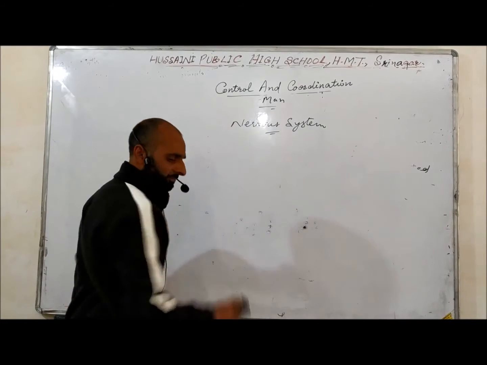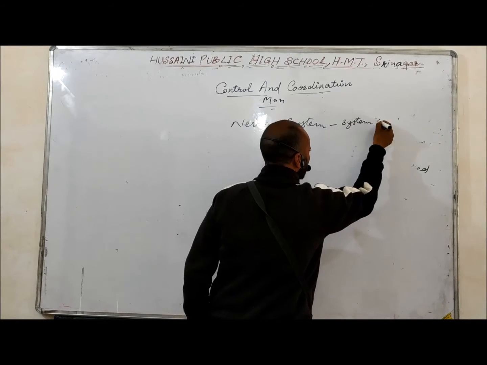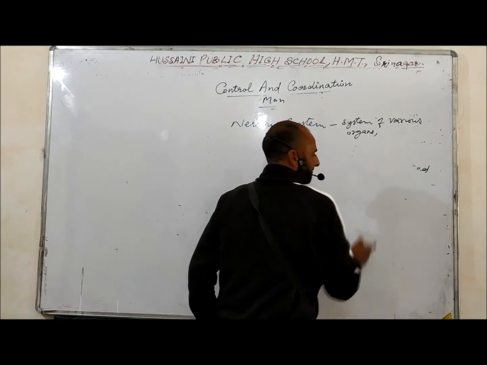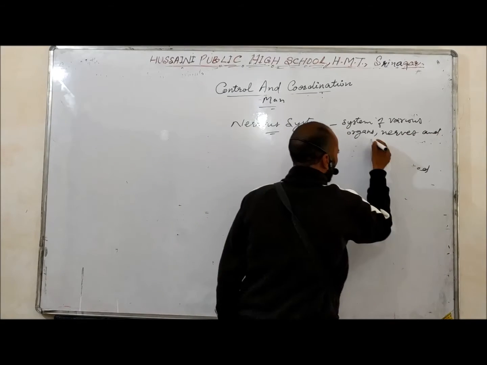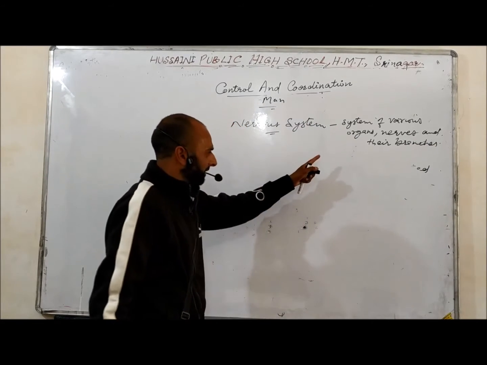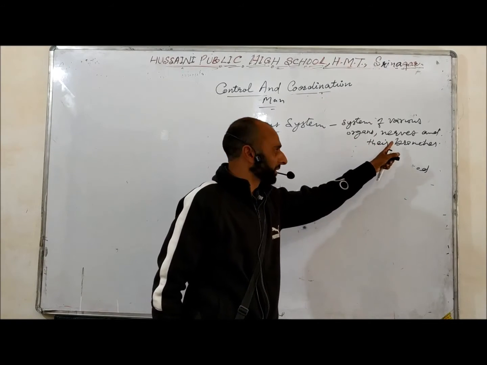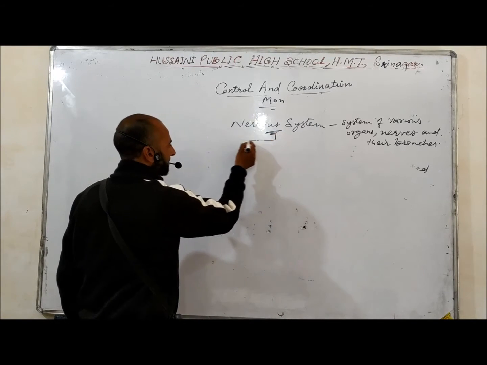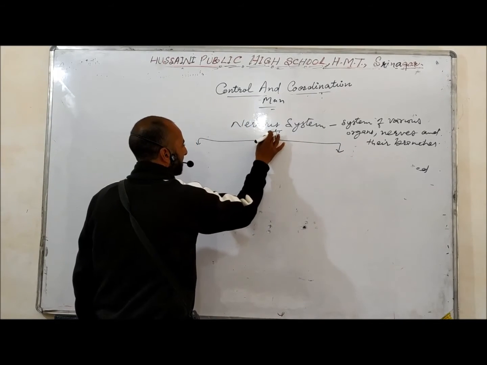तो नर्वस सिस्टम है, what is a nervous system? First, nervous system is a system of various organs, neurons, nerves and their branches. This nervous system is anatomically 2 types. There are 2 anatomical types.